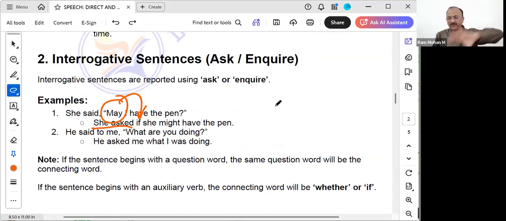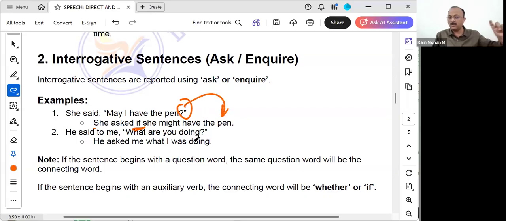At the end I'm giving all the lists, so that you can note them down. She asked if she might have the pen. You see, the question mark has disappeared because it has got converted to a normal subject, verb, and object. The word might is the helping verb. She might have, the pen is the object. Subject verb object, it's a normal sentence.